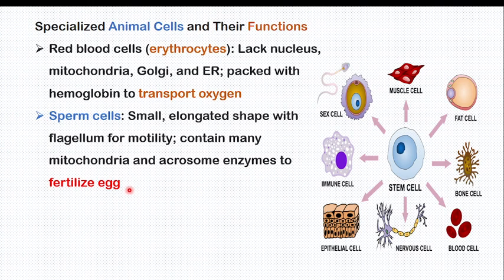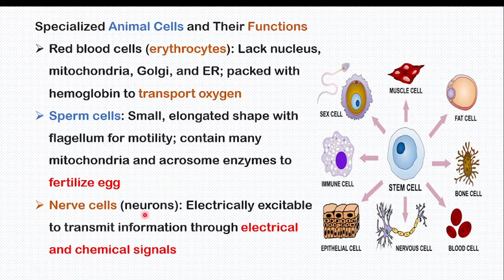If they ask you how sperm cells are adapted to their function: number one, they are small, elongated in shape, and have a flagellum which helps them to move. Number two, they contain many mitochondria and an acrosome, which has lysosome enzymes, to fertilize the egg. Your marks are done. Thank you.